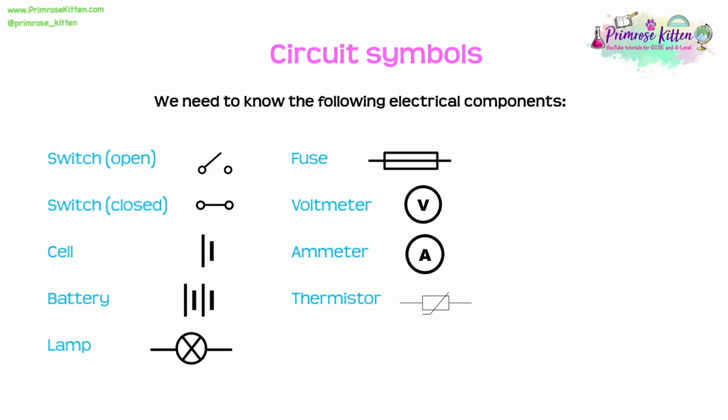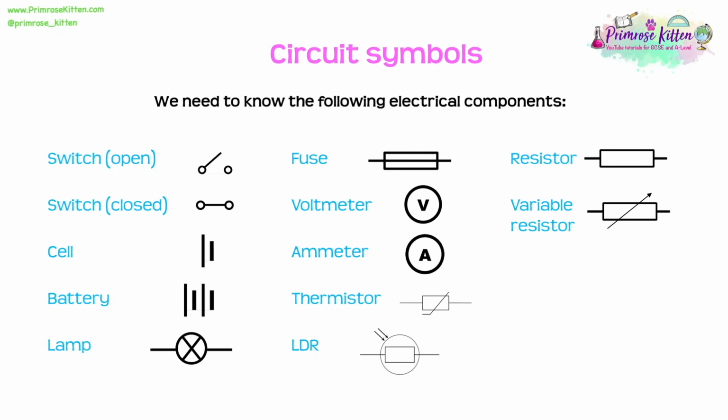A thermistor is a rectangle with a tick through it. It's really important that we recognise that this rectangle with no line through it is a resistor. So different variations of these rectangles are going to be different types of resistors. So an LDR is a rectangle with two lines going towards the rectangle. You may see it with a circle around it, but you may also see it without that circle. And this is a light-dependent resistor. And that's why the arrows go towards it, because it depends on the light. So the light's shining on it. And it's a rectangle because it's a resistor. Then just a plain old resistor is simply a rectangle.